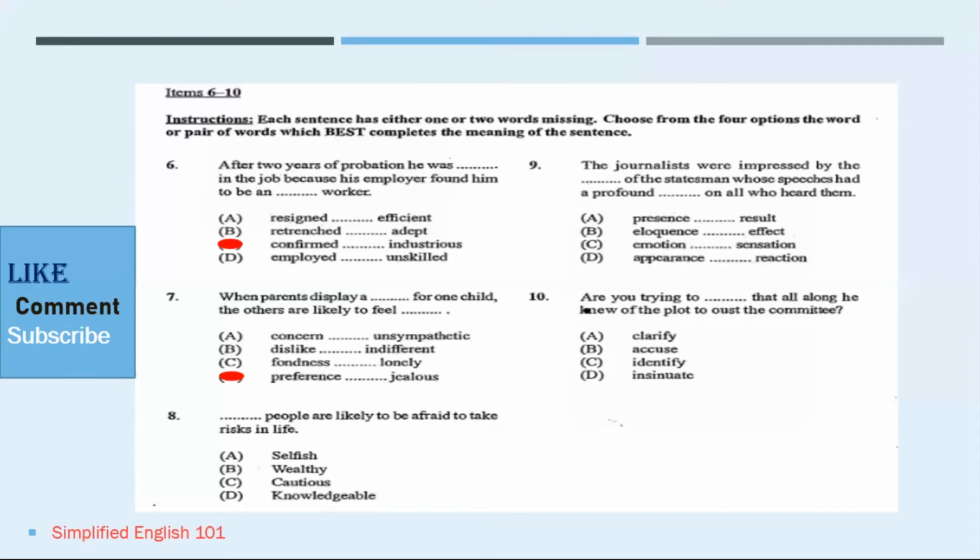Number 8 reads, dash people are likely to be afraid to take risks. It would not be A, which is selfish, meaning to be self-centered.